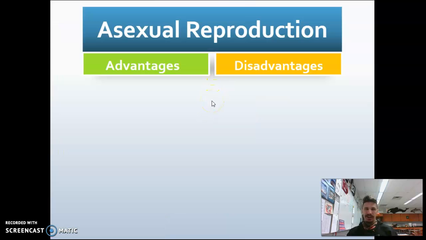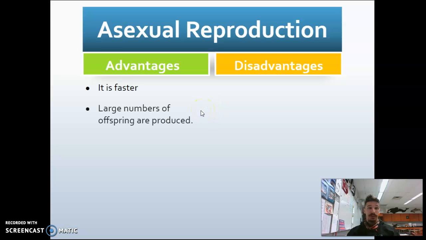And now let's look at some advantages and disadvantages of asexual reproduction. Let's list them out. Advantages: it's fast, right? Sexual reproduction takes a lot of time. There's a large number of offspring that can be produced. And the parent doesn't have to find a mate. In asexual reproduction, the organism is not reliant on finding another willing organism to pass on its genes with.